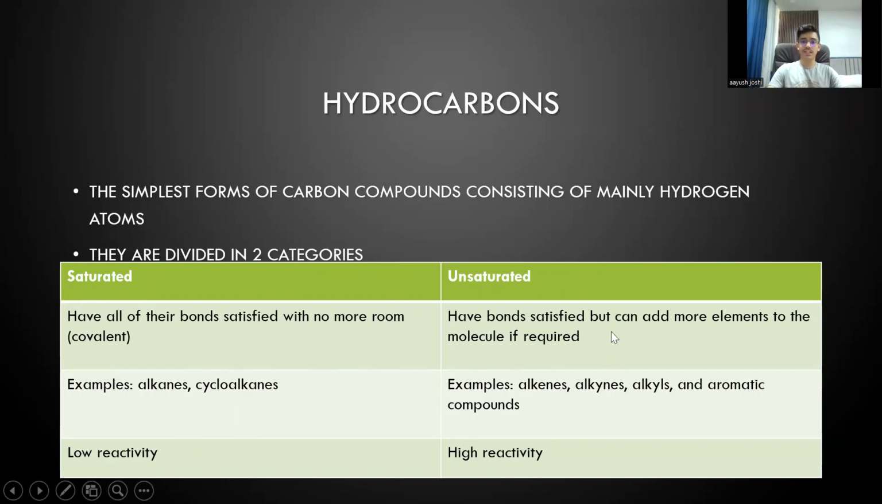hydrocarbons have bonds which are not fully satisfied. Like you have a bond that is a double bond or a triple bond, but you can break that to get a much more stable single bond, and to do that you can add more elements or other atoms or an entire molecule if required. And the examples are alkenes, alkynes, alkyls and aromatic compounds, and they are very reactive, much more reactive than saturated hydrocarbons, only because they are not stable and they do not have that single bond. They have double bonds which can easily be broken.